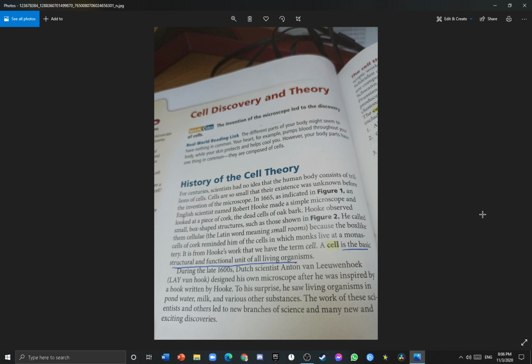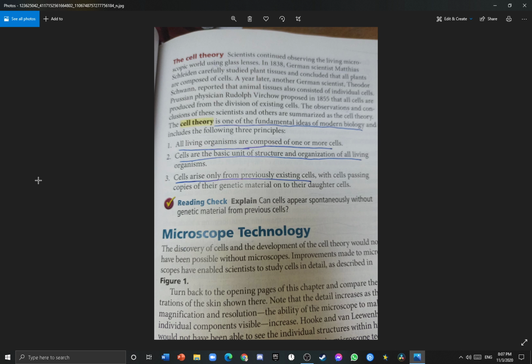The work of these scientists and others led to new branches of science and many new exciting discoveries. This means that not only Robert Hooke was the only one who saw cells, but also other scientists saw cells, which furthermore verifies the theory of Robert Hooke. Now, on to our next topic, which is the cell theory.